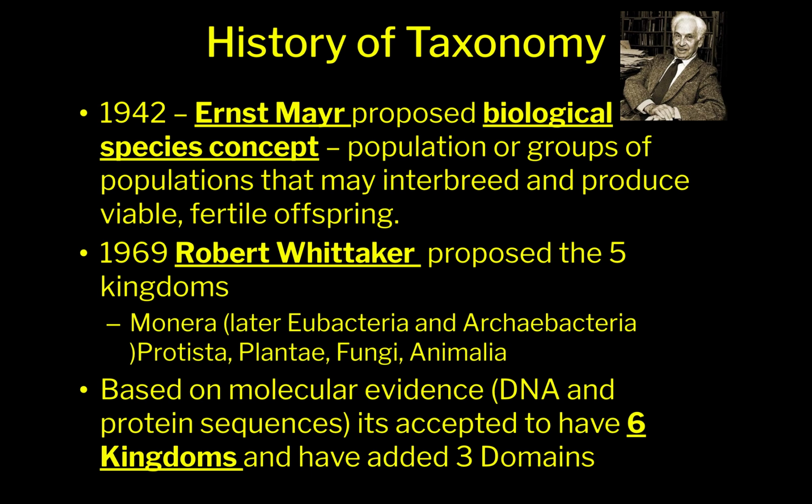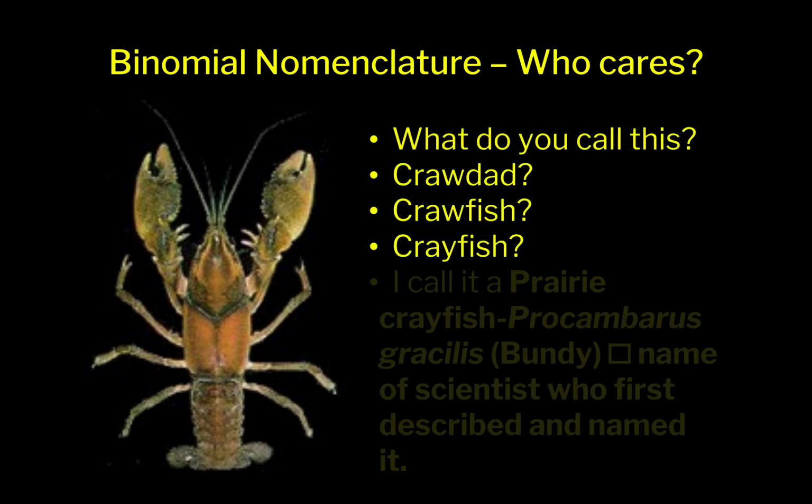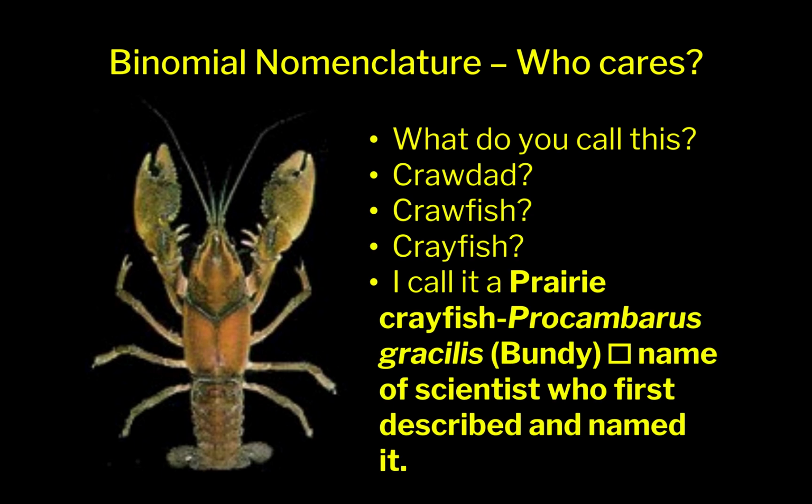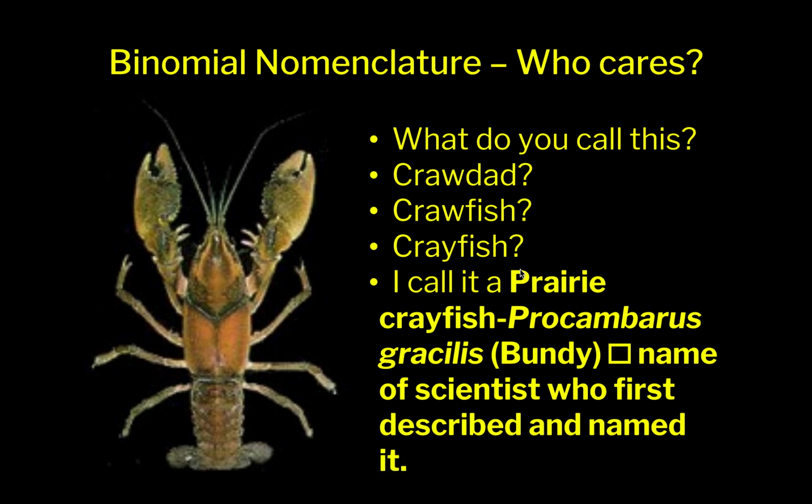Okay? You don't need to write any of this down. So why binomial nomenclature? Who cares? This is just confirming what we've done in class. Like this animal here. Some people call it a crawdad. Some people call it a crawfish. Some people call it a crayfish. This right here is its scientific name.